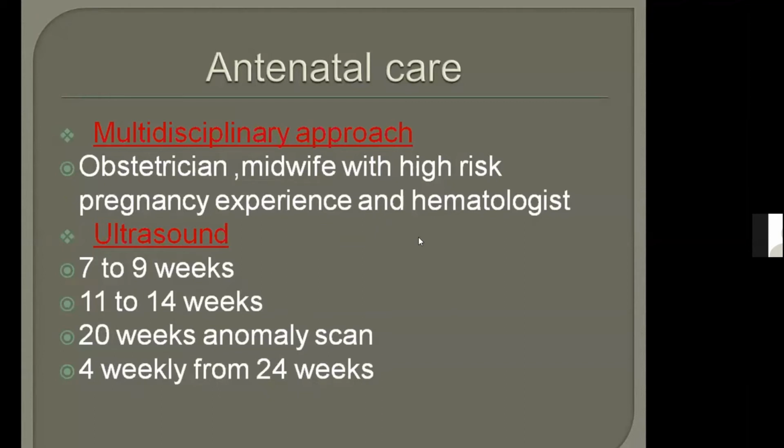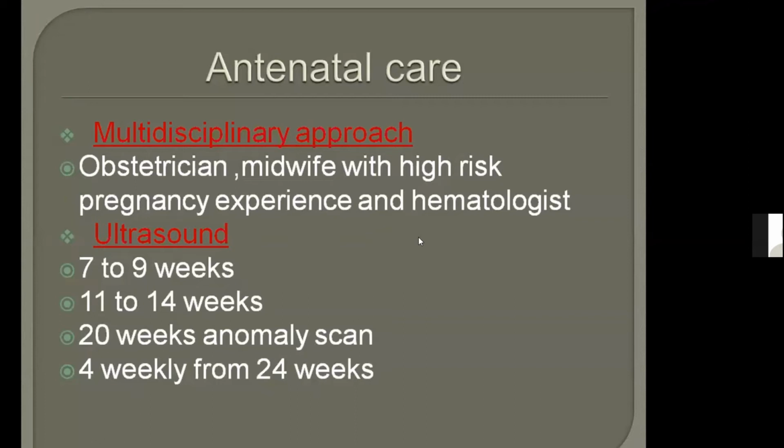There are specific times when they do ultrasound, because in UK most of the time the radiologists do the ultrasound, not the obstetrician. Obstetricians only do ultrasound in the labor room if there is an emergency. So every woman has an ultrasound at 7 to 9 weeks, and every woman in UK has an ultrasound at 11 to 14 weeks, no matter whether she is high risk or low risk. At 20 weeks an anomaly scan, every woman is advised.